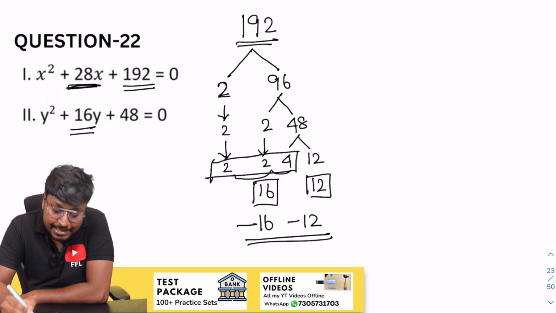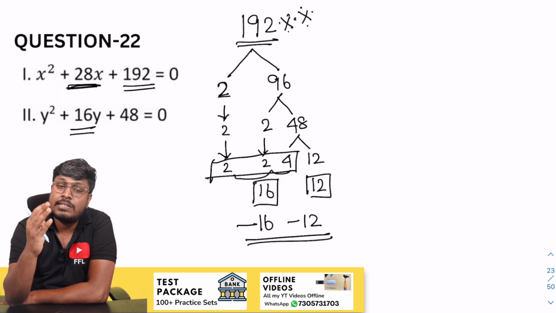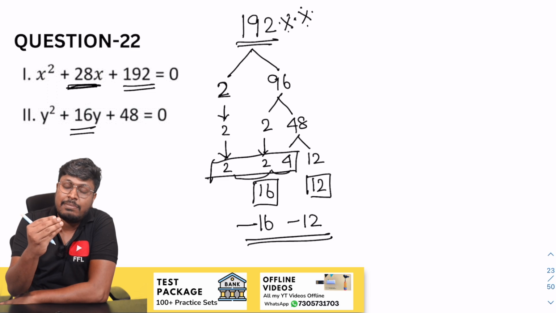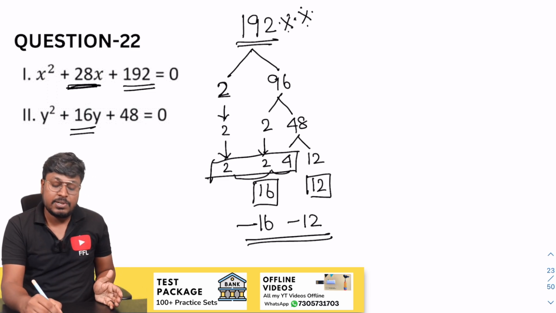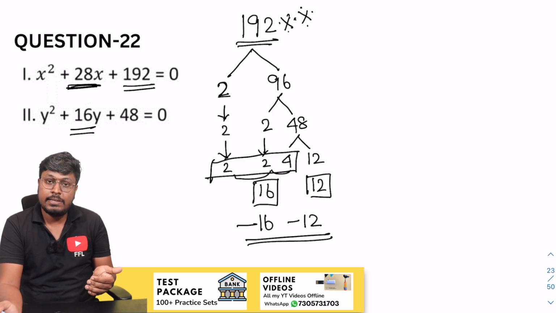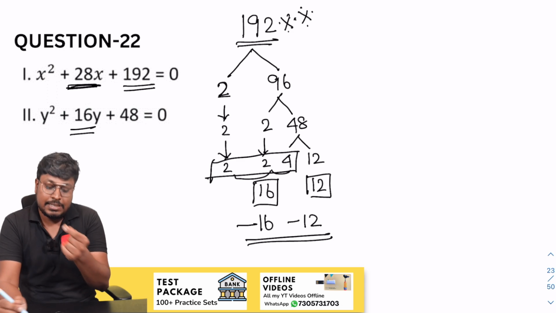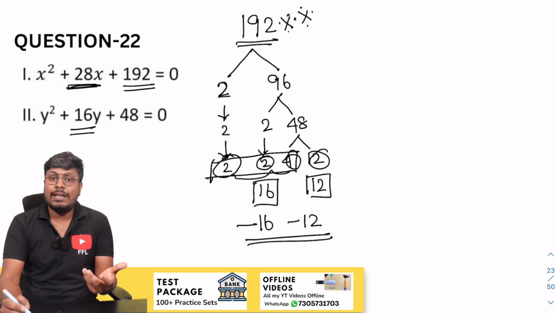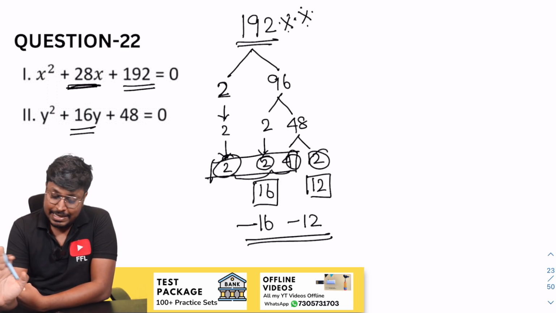That's it. Easy. I have taught you many shortcuts for these kinds of numbers on my YouTube channel. Even if it is a 4-digit number, it is easy to find the factors. Just divide by 2, divide by 2. If it is an odd number, start dividing by 3 instead of 2. Divide by 3, divide by 3, and at some point you may see 4 different numbers, like 2, 2, 4, 12. Then try to find the factors by multiplying any 2 numbers or 3 numbers. You will find the factors easily, right?